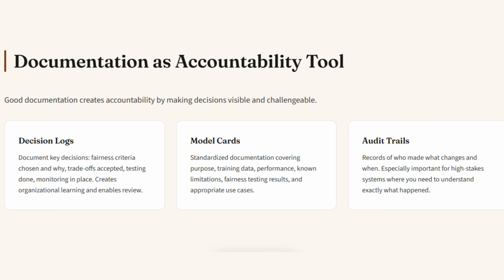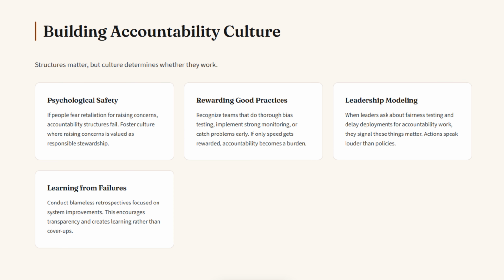Maintain records of who made what changes to AI systems and when, enabling investigation if problems occur and accountability for decisions. This is especially important for high-stakes systems where you need to understand exactly what happened when issues emerge. Your organization will be greatly helped if you build an accountability culture. Structures matter, but culture determines whether they work.